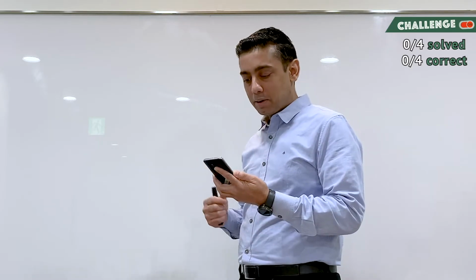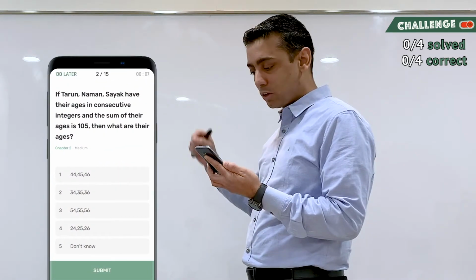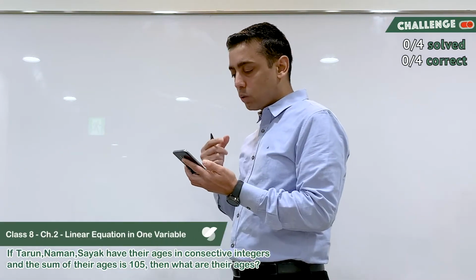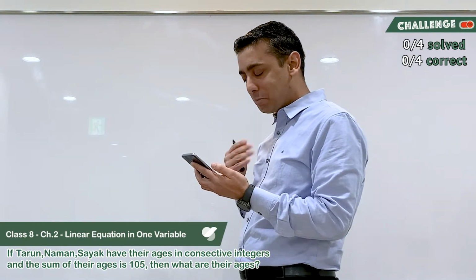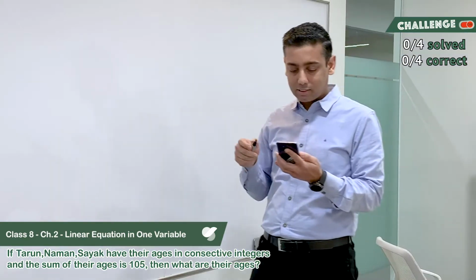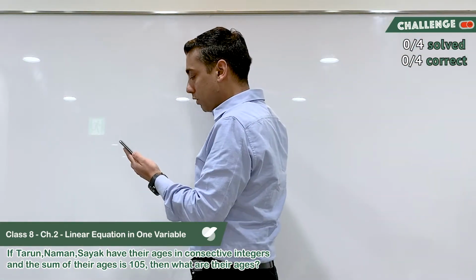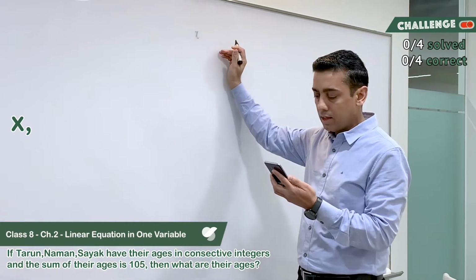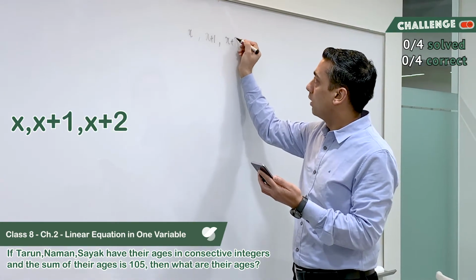The question that my intern gave me is on my screen right now, and I think you can see it on the screen beside my photo here. When I see this question for the first time, I'm a little bit nervous. How do I solve it? But then I take a deep breath and I say, okay, it's simple actually. So 3 students and the ages are in consecutive integers. So let's just say x is the age of one of the students. And then the other 2 ages would be x plus 1 and x plus 2, right?